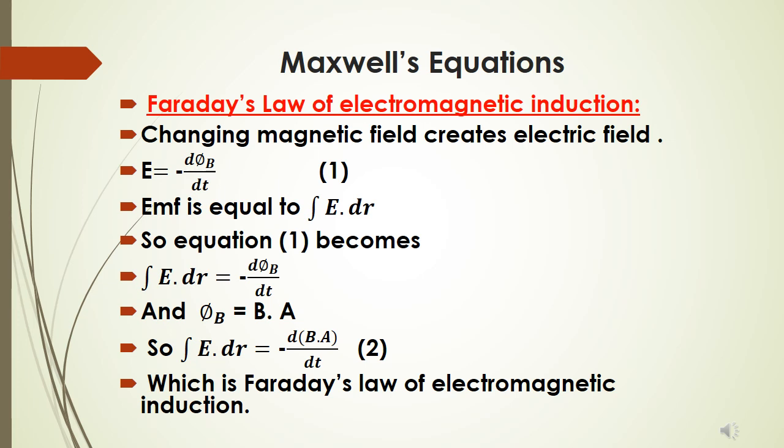We have seen that wherever there is a change in magnetic field, we always get an electric field. If magnetic field changes, it creates electric field. So this is the description of Faraday's law of electromagnetic induction: if magnetic field changes, it creates electric field.